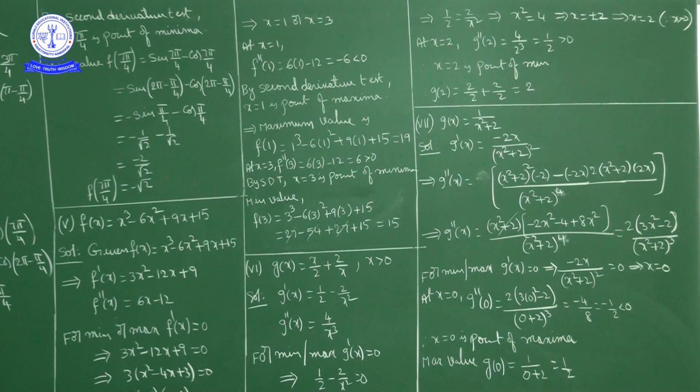For example, f double dash of a is positive, then x equal to a is point of minima and f of a is local minimum value. Now suppose f double dash of b is negative, then x equal to b is point of maxima and f of b is local maximum value.